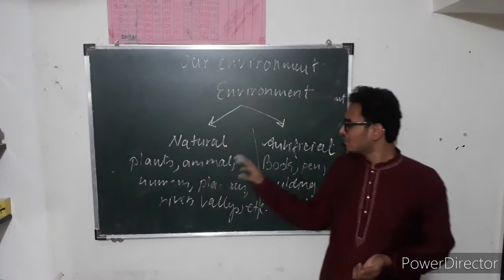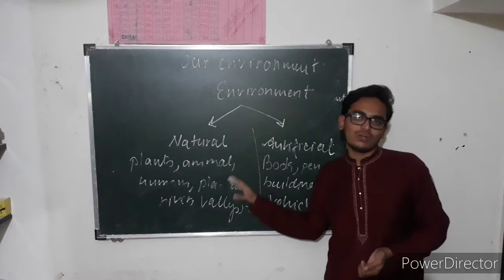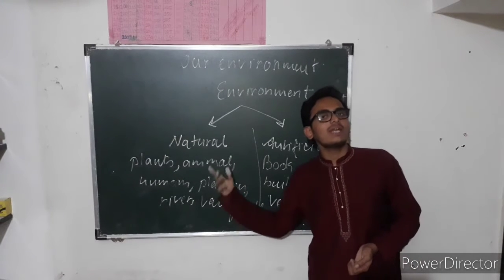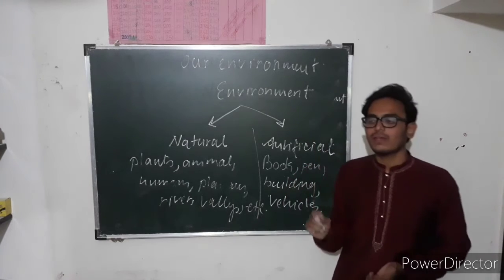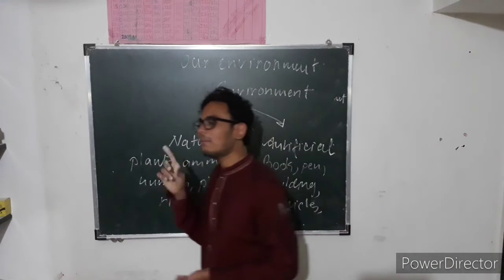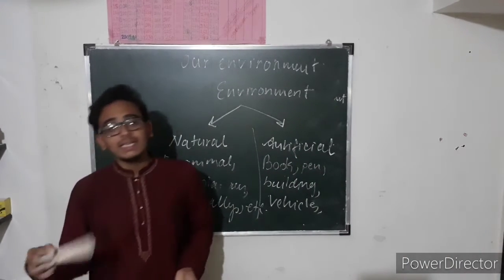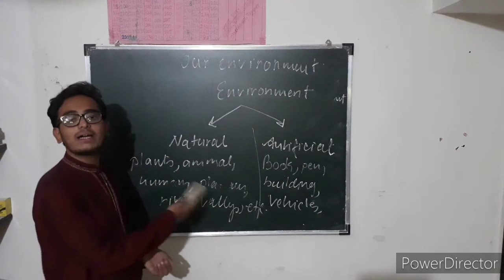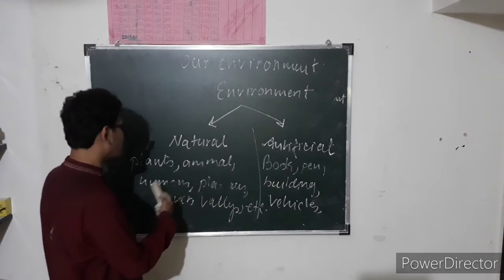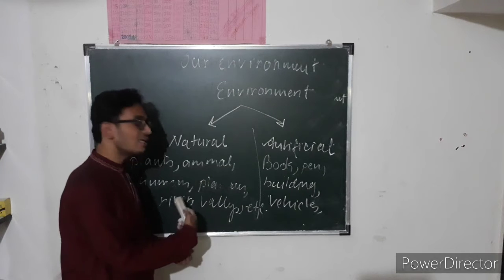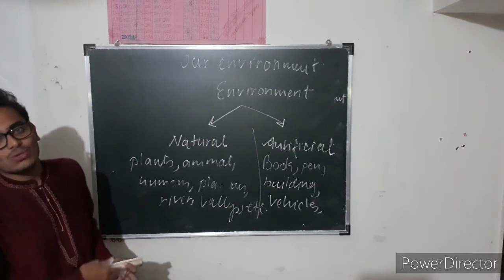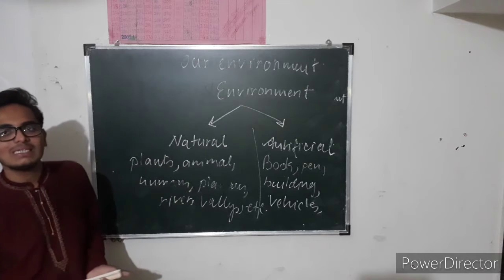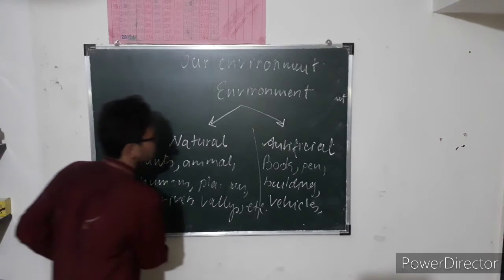Natural environment: the things which are made naturally or formed naturally make up the natural environment. Okay, so coming on to the natural environment once again, these are some parts of the environment: plants, animals, human beings, plateaus, river, valley, etc. These are some examples. So I'll explain the natural environment in detail.